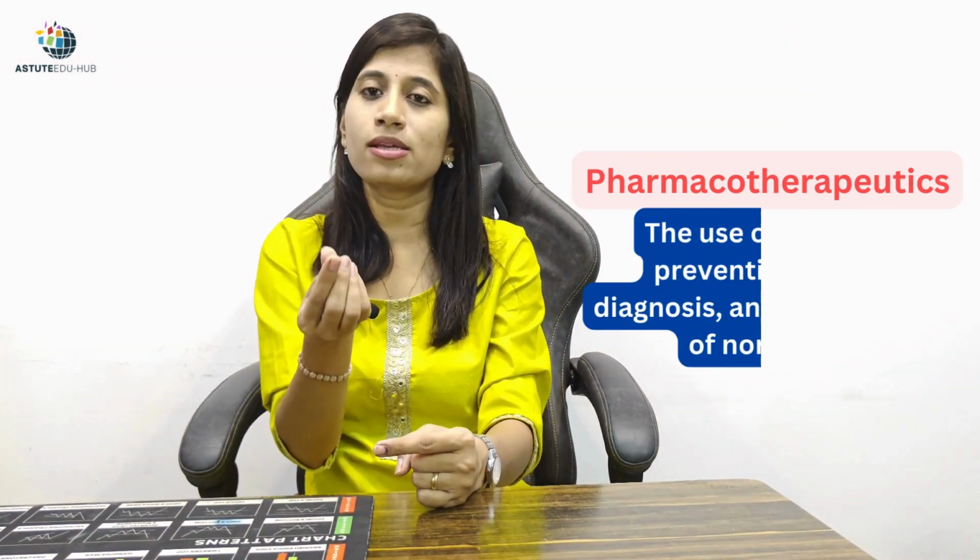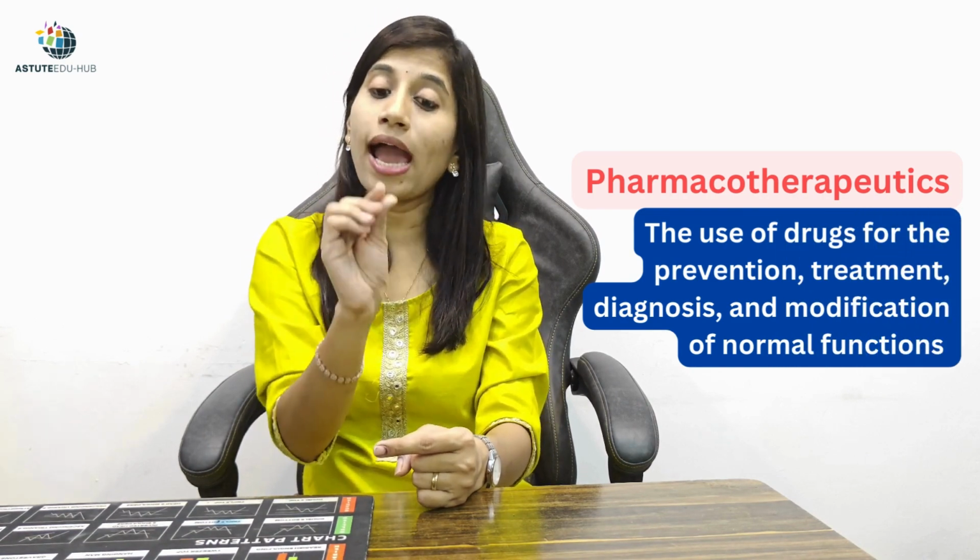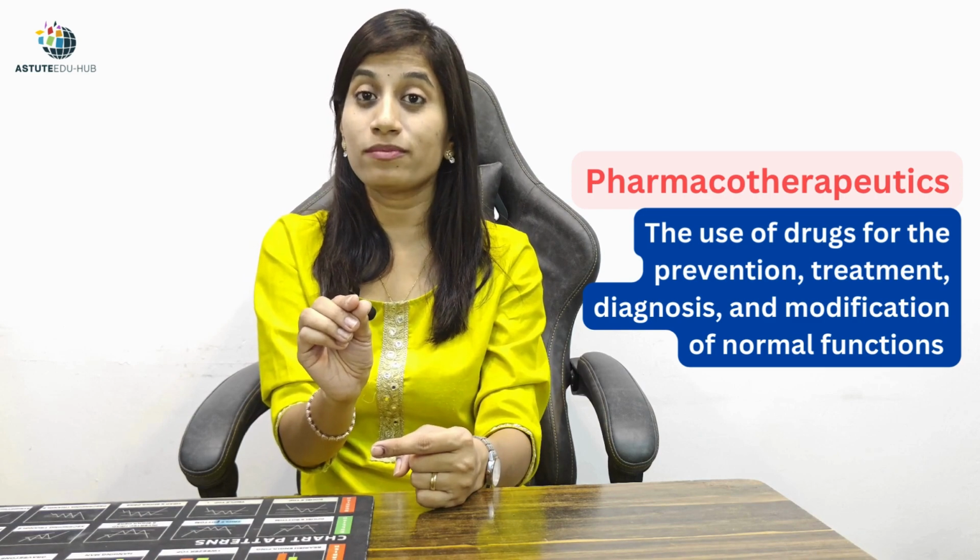Apart from these, there are various other branches of pharmacology. One is pharmacotherapeutics. When a drug is converted into a certain formulation, it is called a medicine. A drug is only a chemical substance, not exactly a medicine, though it has medicinal properties.